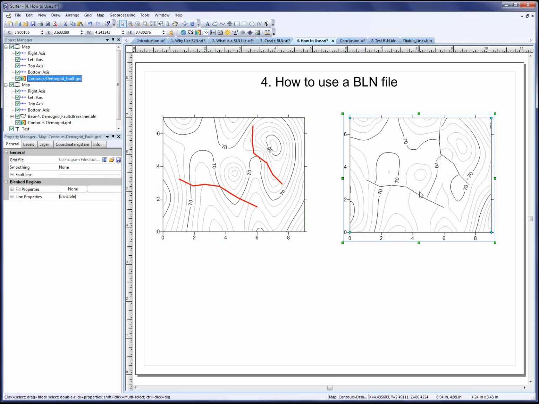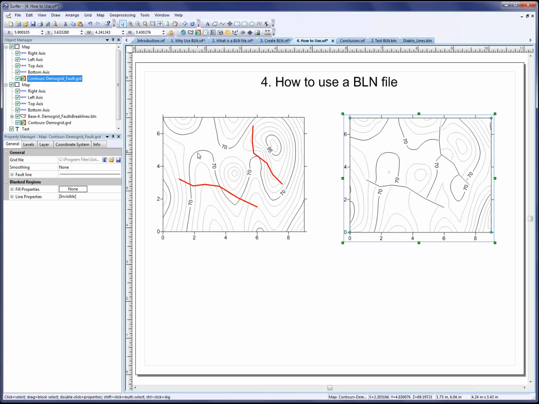Now let's use the BLN file as a breakline file instead and compare how it looks to the faults. Now a breakline is a change in slope or a linear feature of known z value. Because the linear feature has a known z value, all the vertices in the BLN file do need z values.